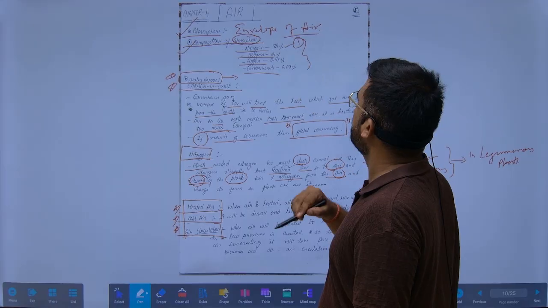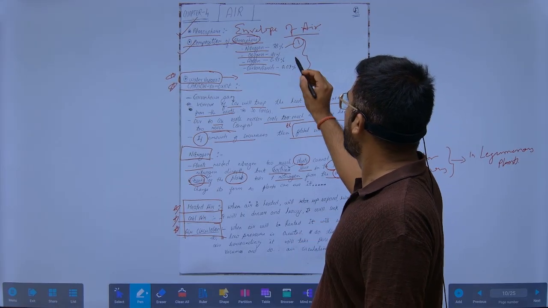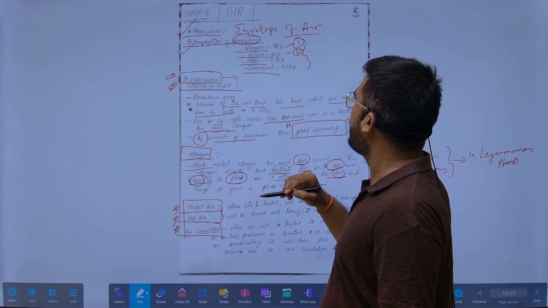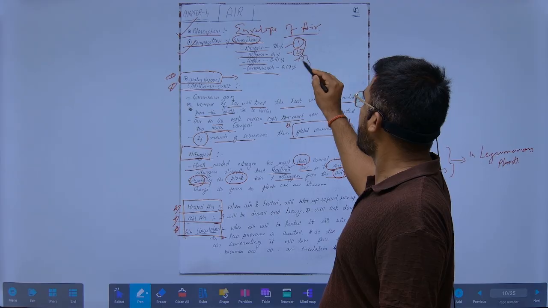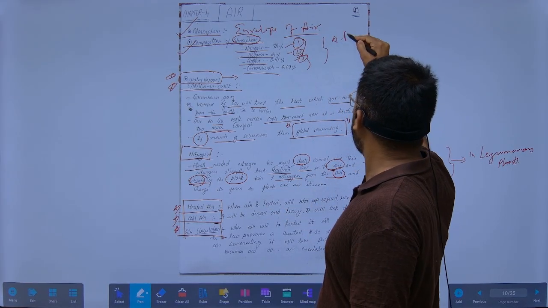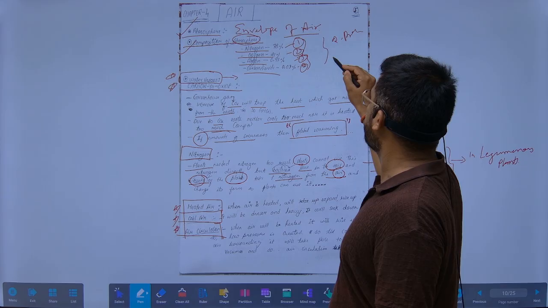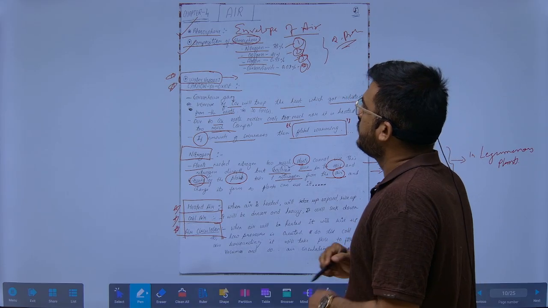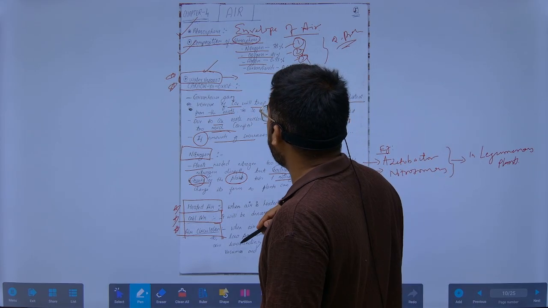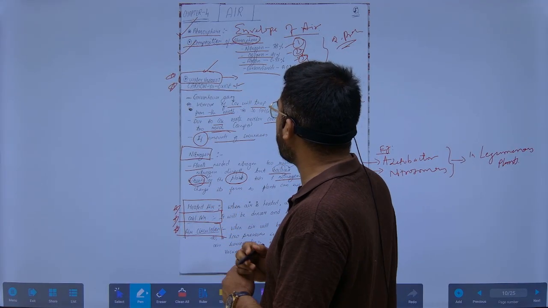First is nitrogen. It is in the highest form, 78%. Oxygen is 21%. Third is argon, 0.93%. This can be asked in the prelims. And the fourth is carbon dioxide. Water vapor is also present in the atmosphere. Now we look at the carbon dioxide.